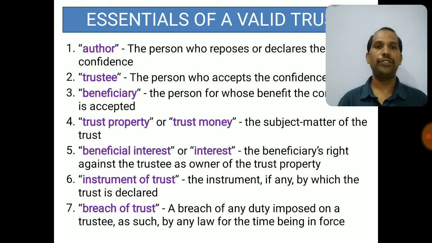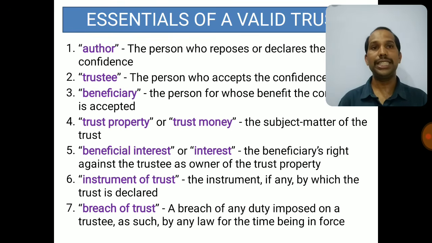The 6th one is the instrument of trust. The instrument, if any, by which the trust is declared is called the instrument of trust. It is not a must that there should be an instrument. Sometimes it can be oral also. And the last one is breach of trust. Now numbers 1, 2, 3, 4, 5 and 6 should be there. There should be an author, there should be a trustee, there should be a beneficiary, there should be trust property, there should be a beneficial interest and there should be an instrument of trust. But number 7 is that there should not be a breach of trust. A breach of any duty imposed on a trustee as such by any law for the time being in force is not okay under the Trust Act.